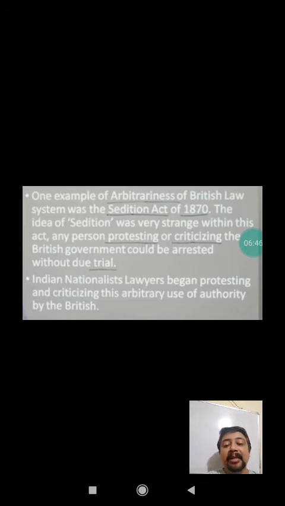So the claim made by the Britishers that they formulated the rule of law is not true, because we can easily see that they formulated laws in a completely arbitrary manner, in order to create problems for India.